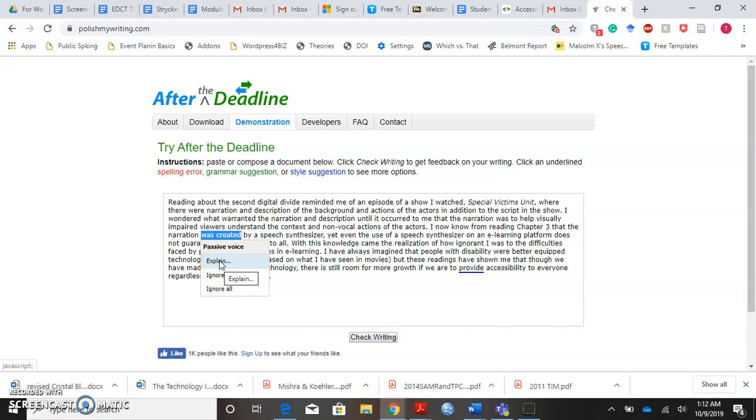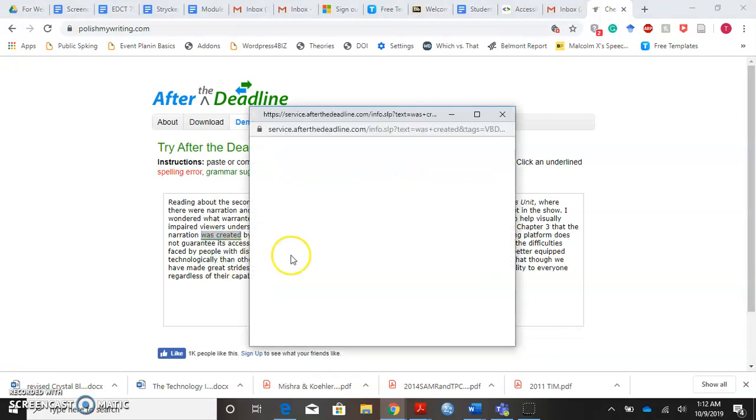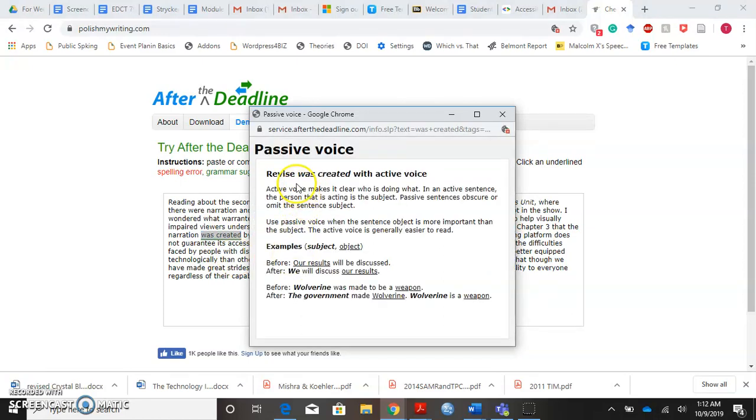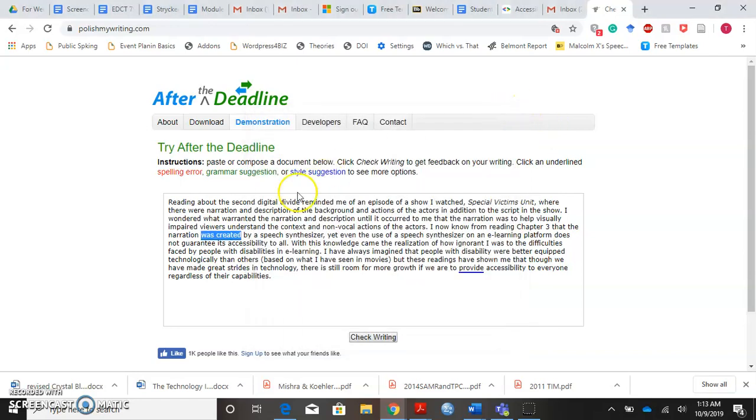For example, if I click on explain, you have this pop-up which comes up and then it shows me passive voice. It describes or explains what passive voice is. Okay, and then it shows me how a passive construction looks like and what I can do to rectify the passive construction. So I'm going to X out of this, and then when I click back on it, you see that I also have the option of ignoring the suggestion or ignoring everything. I am going to leave it at that.